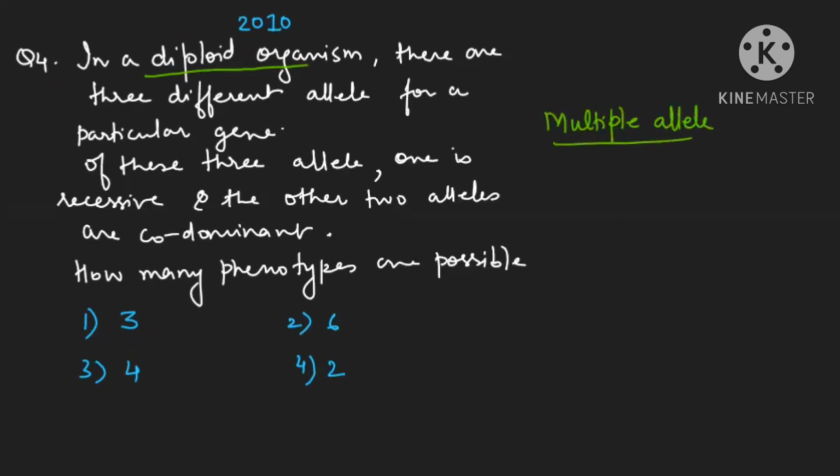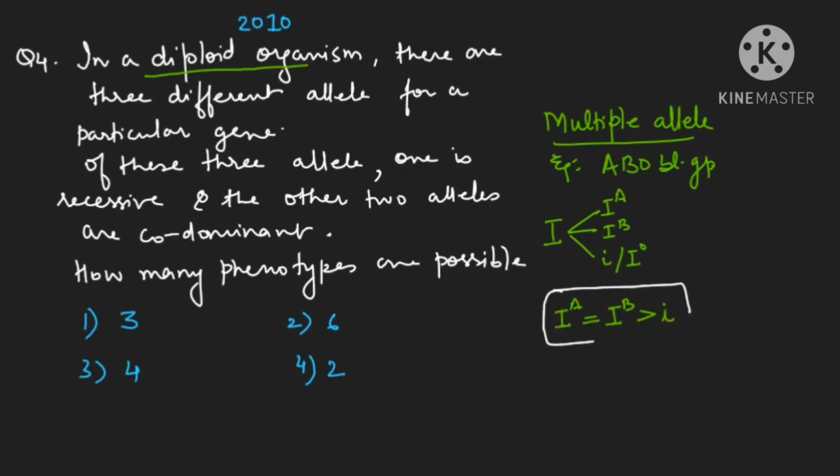Now, if you know multiple alleles, an example is your blood group, the ABO blood group. This blood group is a case of multiple alleles, in which the gene I is there, which has 3 alleles. Clear? IA, IB, and either you write small i or you write IO. And we write it this way, that IA and IB both are codominant, and they are dominant over this one. This is the representation we write for the relationship of alleles.